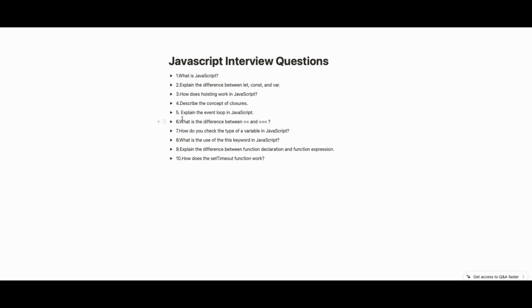Let's go to the next question, guys. How do you check the type of a variable in JavaScript? I will repeat the question. How do you check the type of a variable in JavaScript? I think most of the people know. In JavaScript, you check the type of a variable using typeof. It's an inbuilt function. You can directly call typeof and send as a parameter the variable for which you want to check the type.